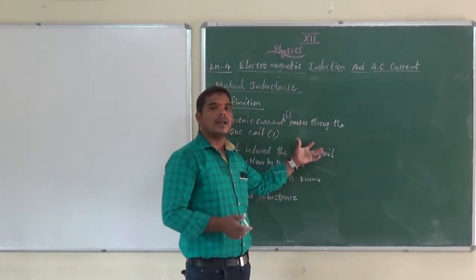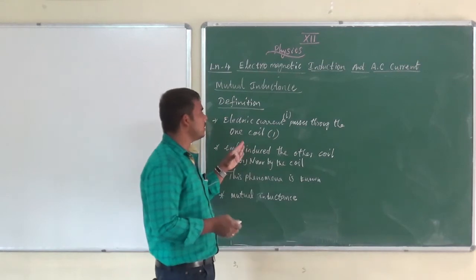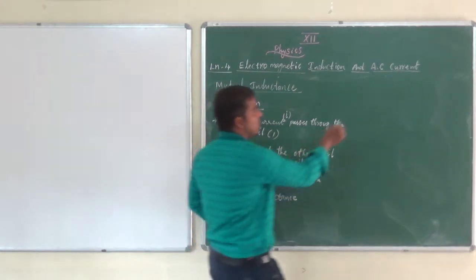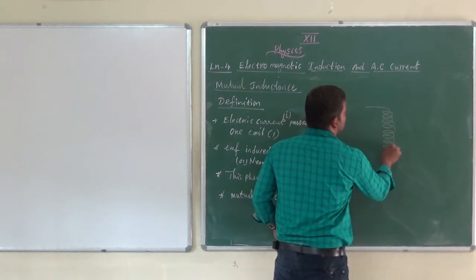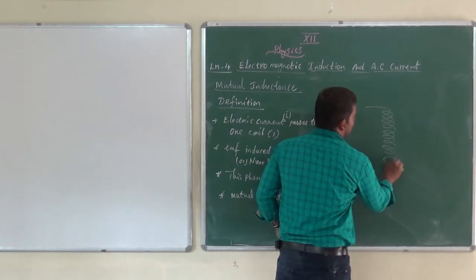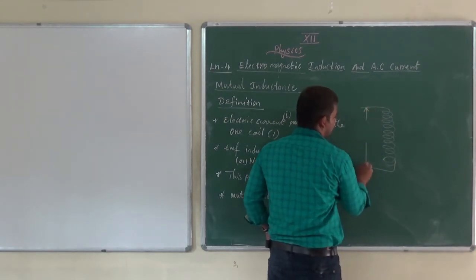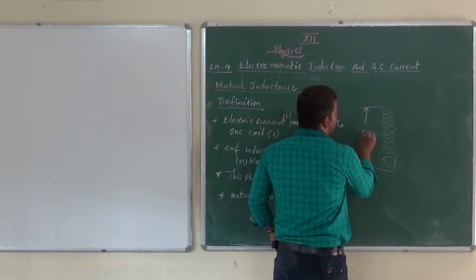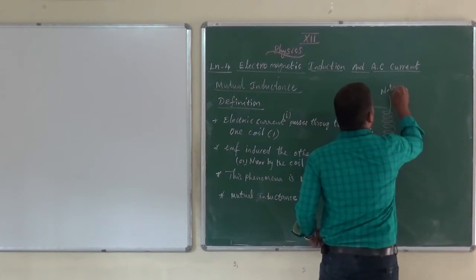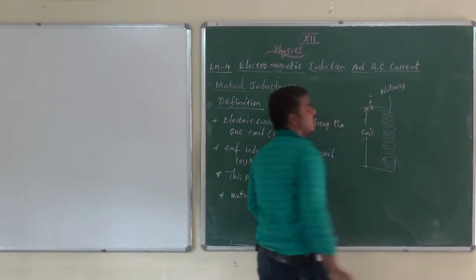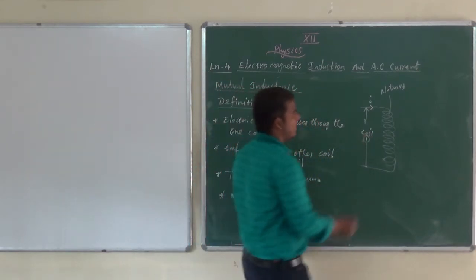Very simple, no? Self-inductance means, let me recall, that when the current changes in a coil, an EMF is induced in the same coil itself. That is self-inductance. Mutual inductance means, see, I'll draw the two coils. This is the first coil, coil 1. It has N turns. When current I enters coil 1, what happens? EMF is induced.